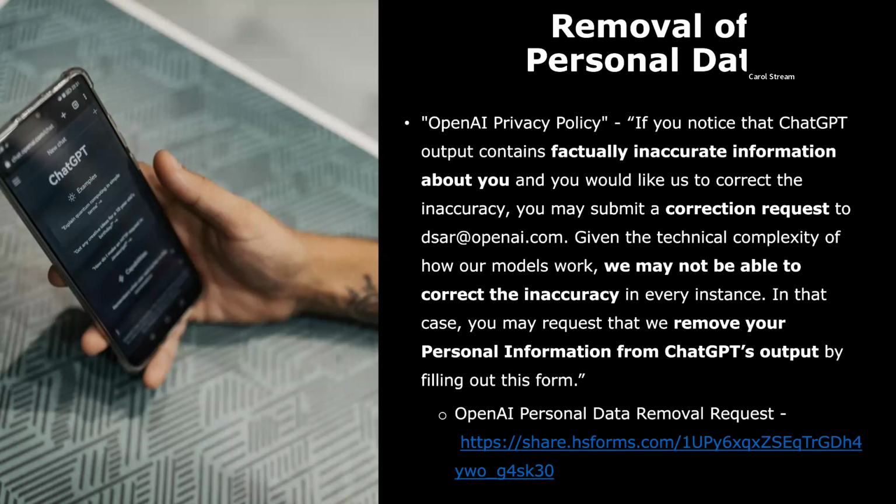Given the technical complexity of how our models work, we may not be able to correct the inaccuracy in every instance. In that case, you may request that we remove your personal information from ChatGPT's output by filling out this form." The link to the form in question, which is called the OpenAI Personal Data Removal Request, is displayed here on this slide and can also be found on the OpenAI privacy policy page itself.